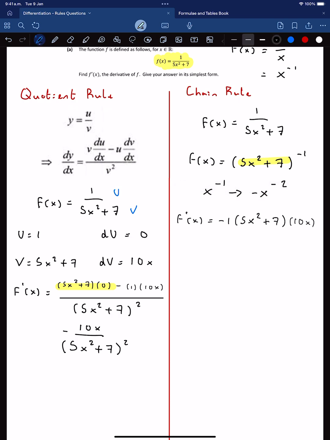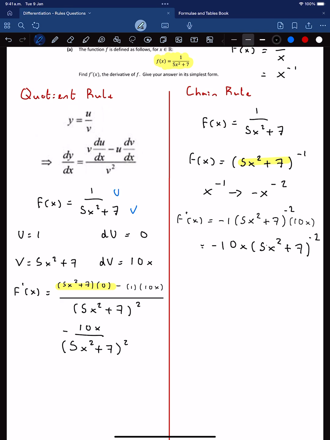So now all we have to do is tidy it up. The first thing we can do is multiply 10x by minus 1. So we can say it's equal to minus 10x multiplied by 5x squared plus 7. And I should have put there, this should have been to the power of minus 2. So up here to the power of minus 2, because after we've done the differentiation of the power of minus 1, you take away another power, so that'll be minus 2.